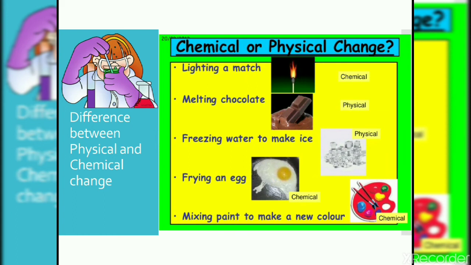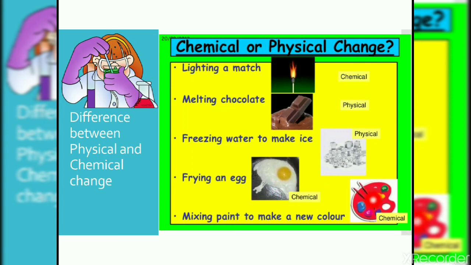Now you can easily see lighting a match is a chemical process. We have to give some heat, put some power into it to light a matchstick. Melting of a chocolate, it can again regain its same shape, so it is a physical process. Freezing water to make ice is a physical process. Frying an egg is a chemical process, as we can't make it return to the raw egg, or change the shape again into the raw egg.